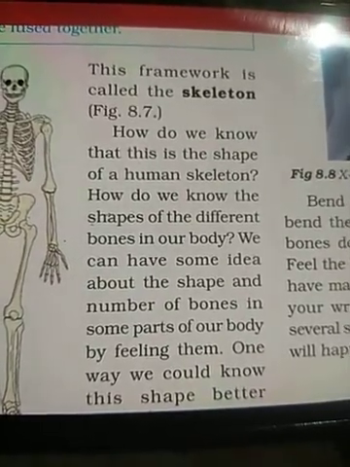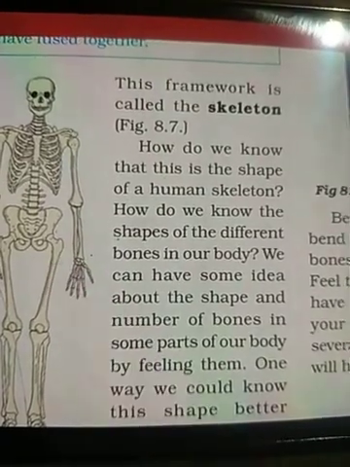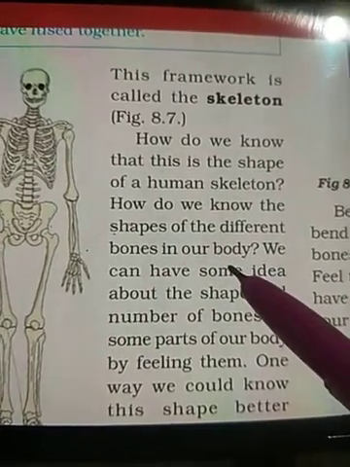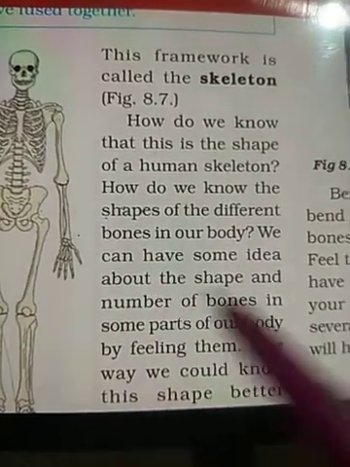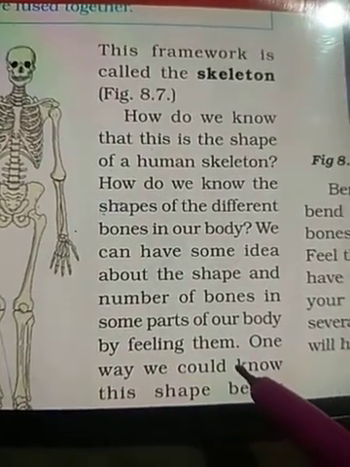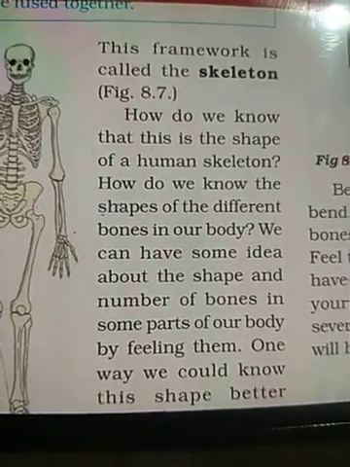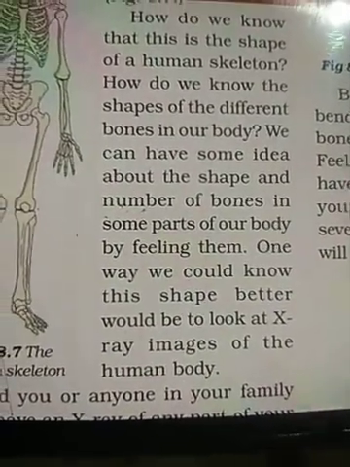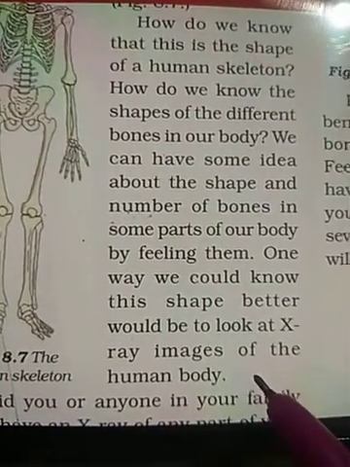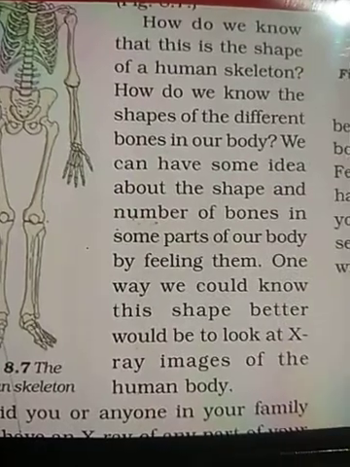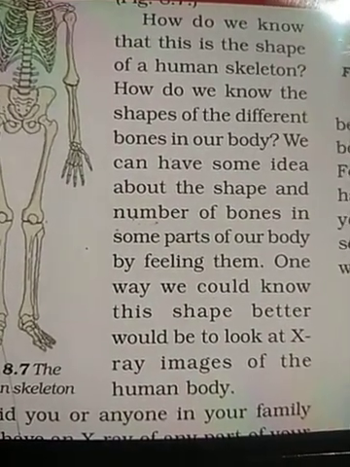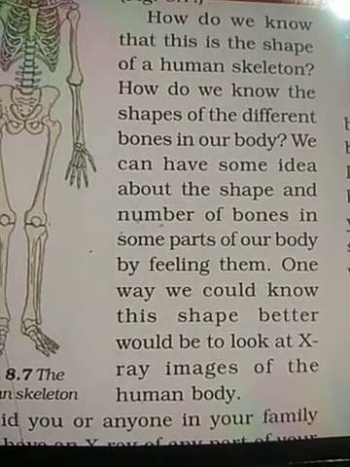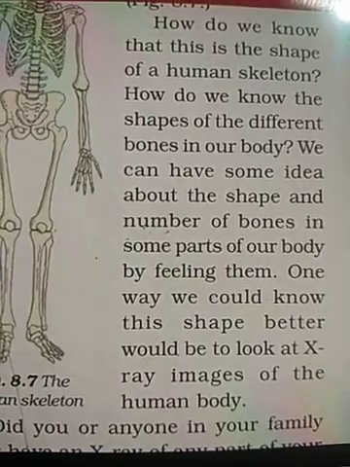Now here the question arises, how do we know that this is the shape of a human skeleton? How do we know the shape of the different bones in our body? We have some idea about the shape and the number of bones in some parts of our body. We can get the idea by feeling them. One way we could know this shape better would be to look at the X-ray images of the human body. X-ray images are taken when someone meets an accident and gets a fracture in the bone. X-rays are done to check the fractures and to check the injuries which have occurred in the bones.